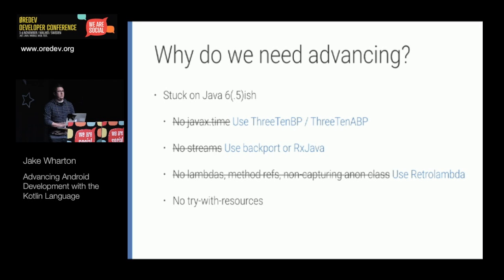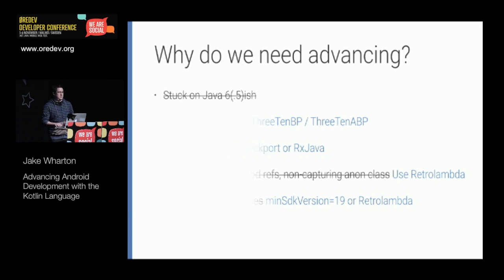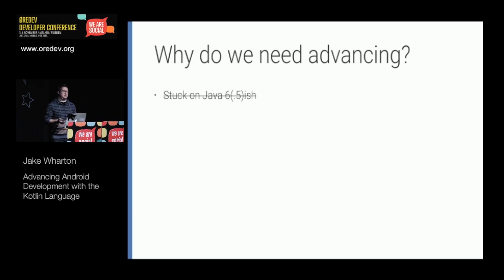There's a tool called RetroLambda, which will actually take Java 8 bytecode and backport these lambdas and method references back to Java 6. And like I said, try with resources if your min SDK is 19, but RetroLambda actually will also take try with resources and backport it to work on Java 6. So these arguments that people make about Java 6 being a problem, there are tools for that. I mean, granted, it would be nice if we could just have Java 8 out of the box, but these workarounds are fairly well battle tested and certainly are available. So that one doesn't really count.